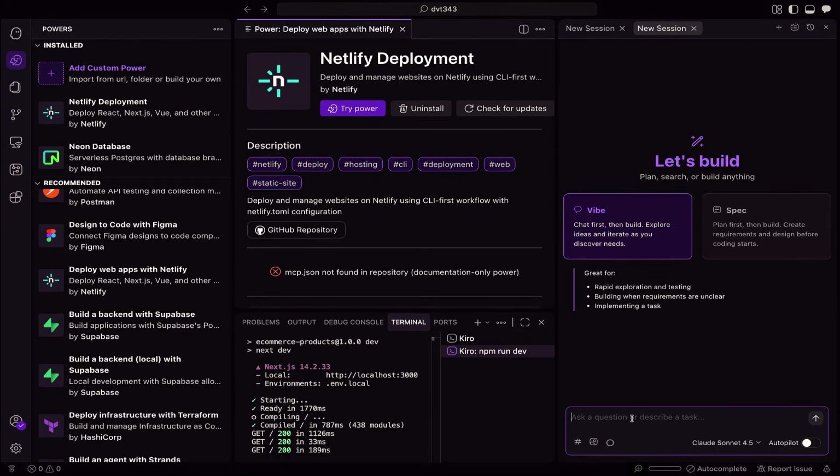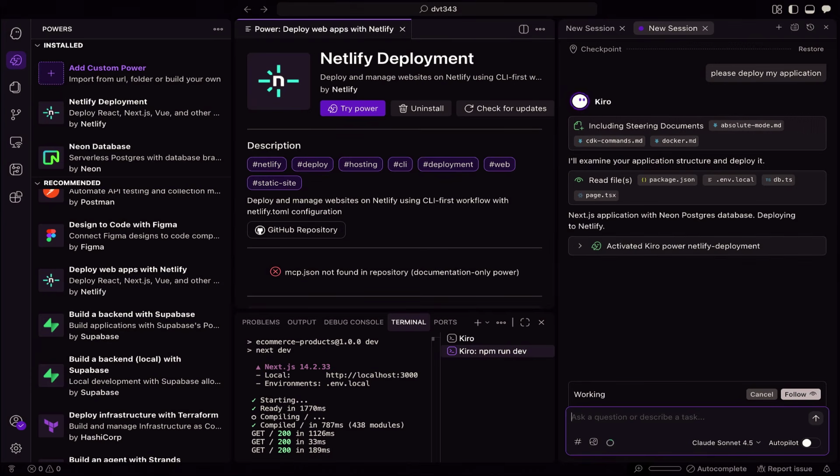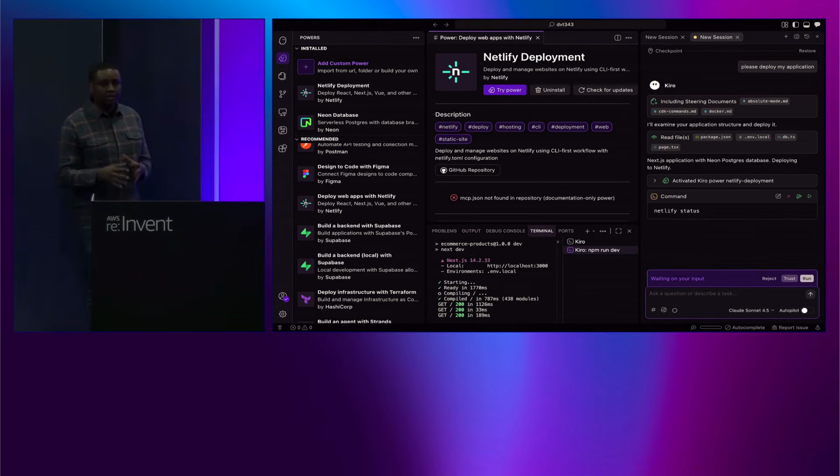So if you say, please deploy my application, this should detect that I want to deploy the application and there's a Netlify power available. And so it'll go ahead and activate that power for Netlify and then interact with my Netlify backend. There's a few steps still needed for Netlify to work because it does utilize some Netlify CLI commands. And so you set up the authorization and any other setup and it'll walk you through that, as well as any setup that's needed so you can actually deploy it.